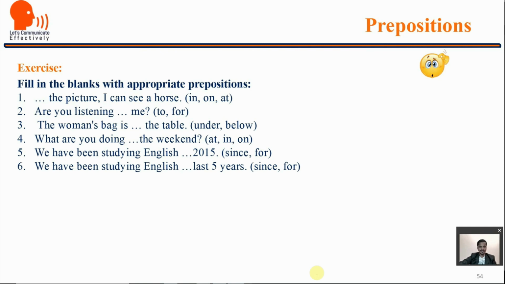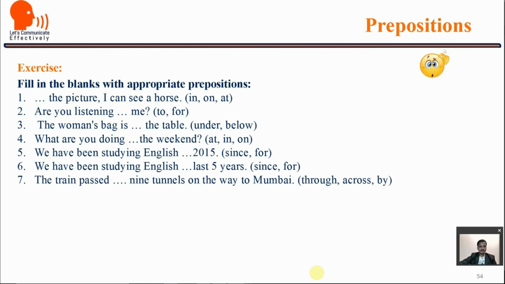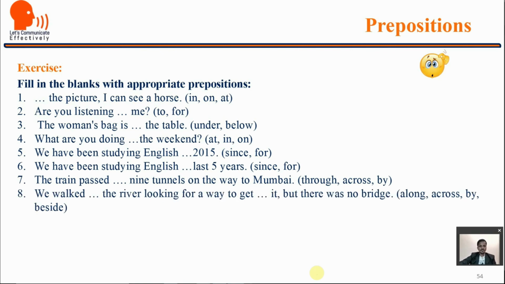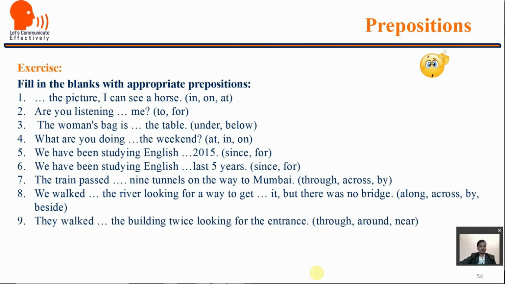I hope you will get it correct here. The train passed dot dot 9 tunnels on the way to Mumbai. We walked dot dot the river looking for a way to get dot dot it, but there was no bridge. They walked dot dot the building twice looking for the entrance.